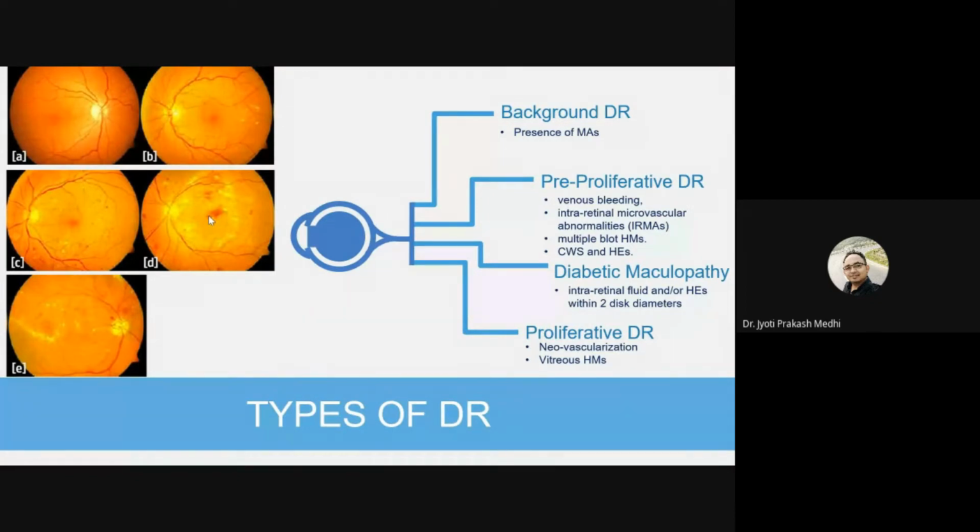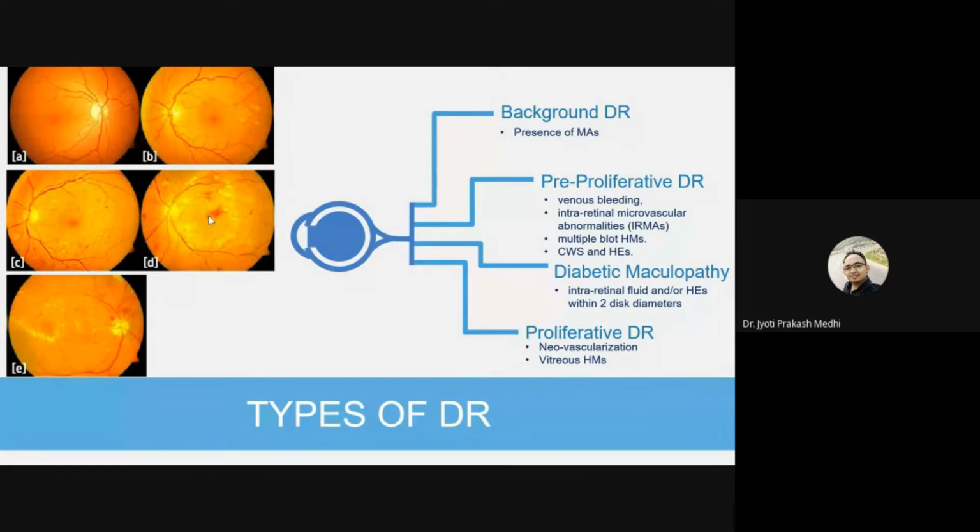And in the worst case scenario, neovascularization occurs in the vitreous of our eye. As we know, the vitreous is the part lying between the retina and the front of our eye. If these small blood vessels enter the vitreous and burst there, then the whole vitreous region gets filled with blood.